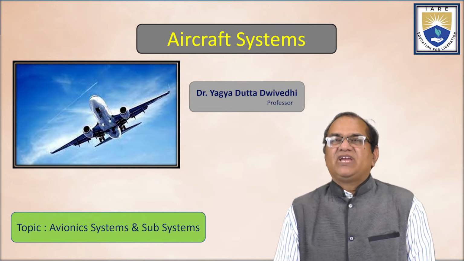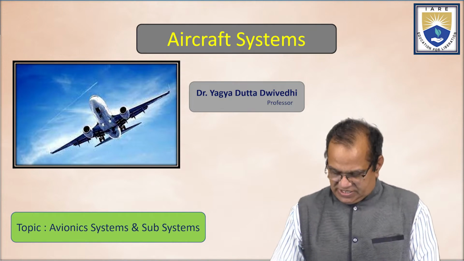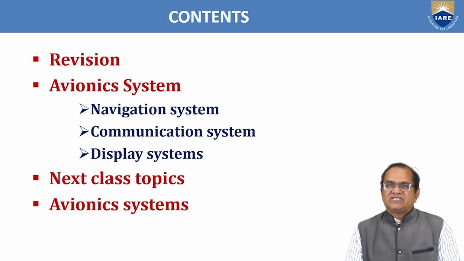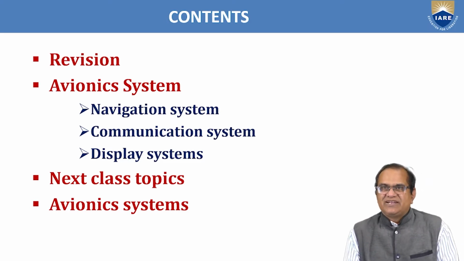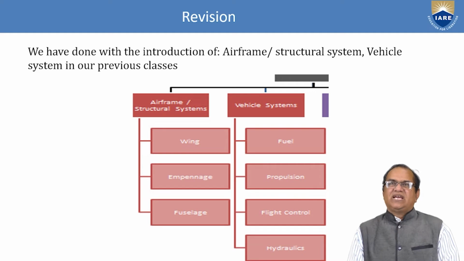In the third vertical, we have the avionics system and its subsystems. This I will discuss today. The content for today is a revision of my previous classes, then the avionics system, which consists of the navigation system, communication system, display system, and then next class topics. In this revision we cover the introduction of airframe, structural system, and vehicle systems from our previous classes.